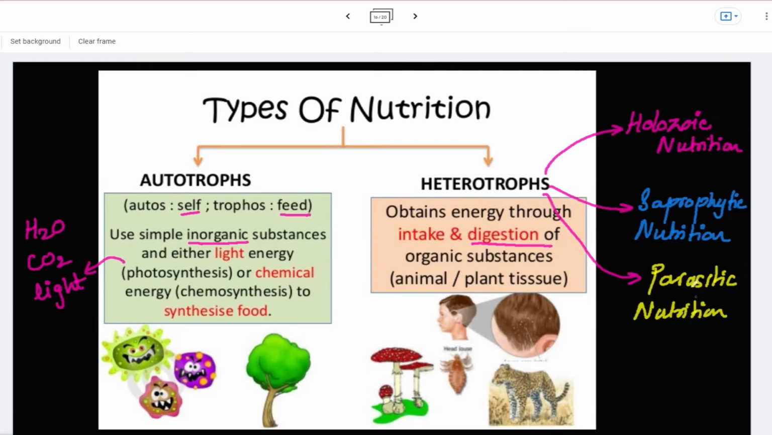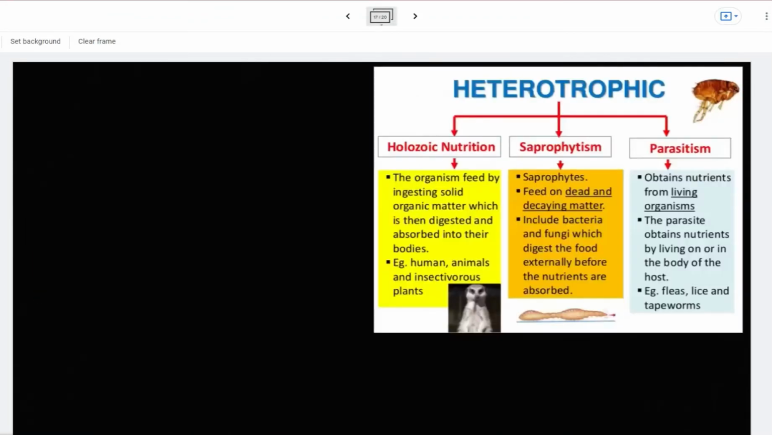These three, as I told you, belong to heterotrophs. This means that in all of these three nutritions, the organisms will feed on other organisms, but we have a little difference to it. So let's start and check that out. Let me show you. So here they are: Holozoic nutrition, saprophytic nutrition, and parasitic nutrition. What are they? Let me start from parasitic nutrition. Parasitic nutrition is a type of heterotrophic nutrition.